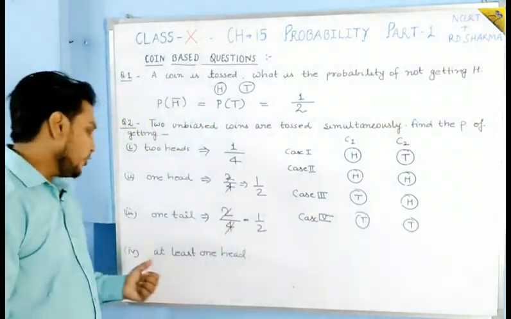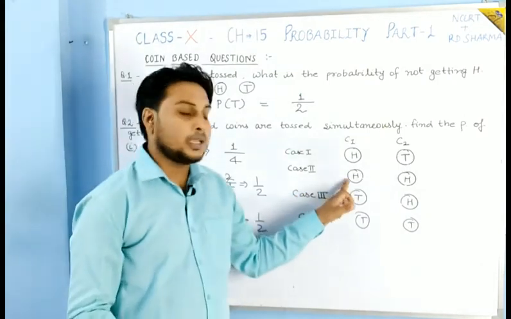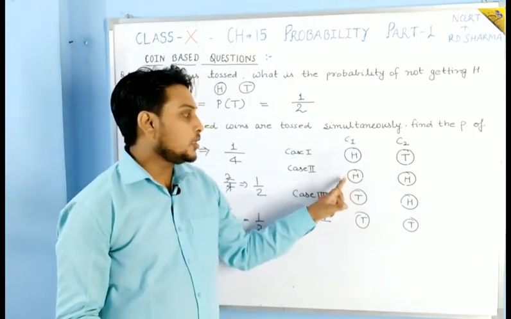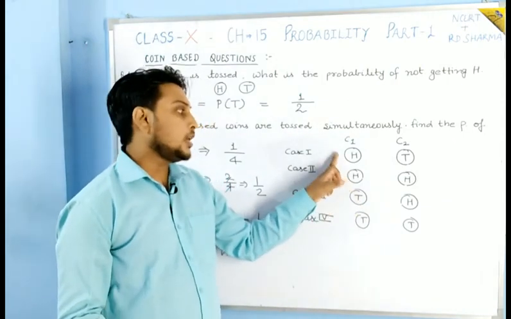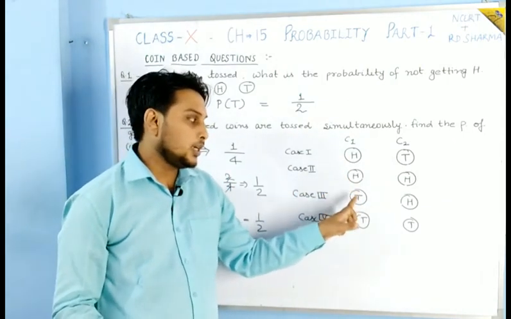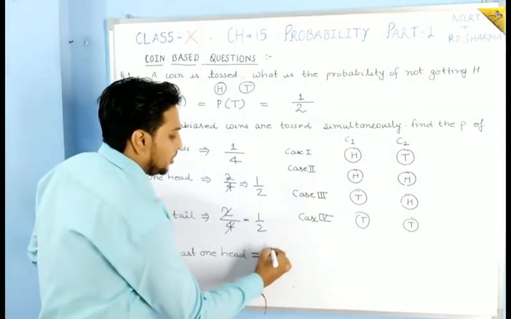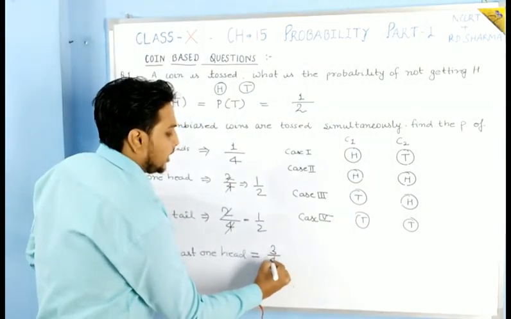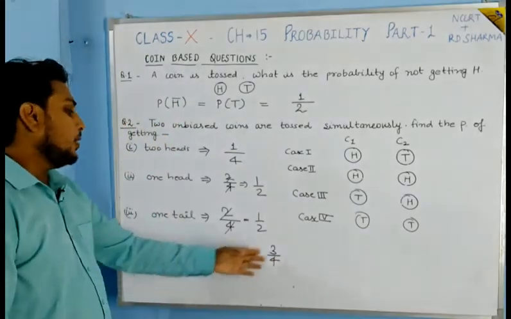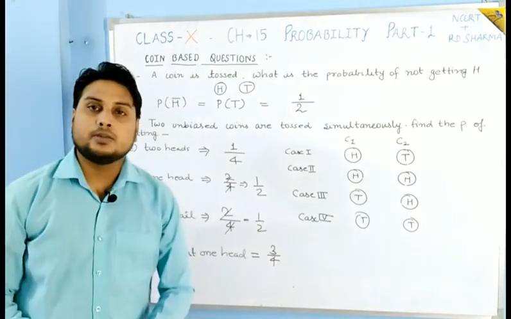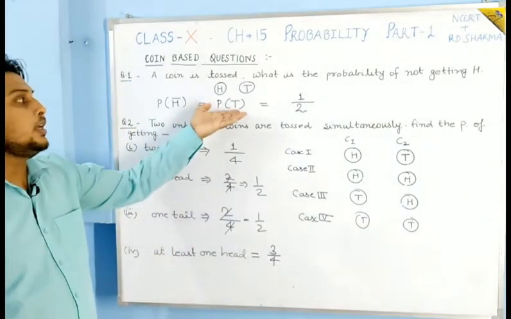But here, if the word is at least 1 head, this time you will take the second case also, because at least 1 head is here also. So here is at least 1 head, here is at least 1 head, and here is at least 1 head. So here the number of favorable outcomes is 3 and the total outcomes is 4. So here the probability of getting at least 1 head is 3 by 4. So like this, students, we have solved the coin question.